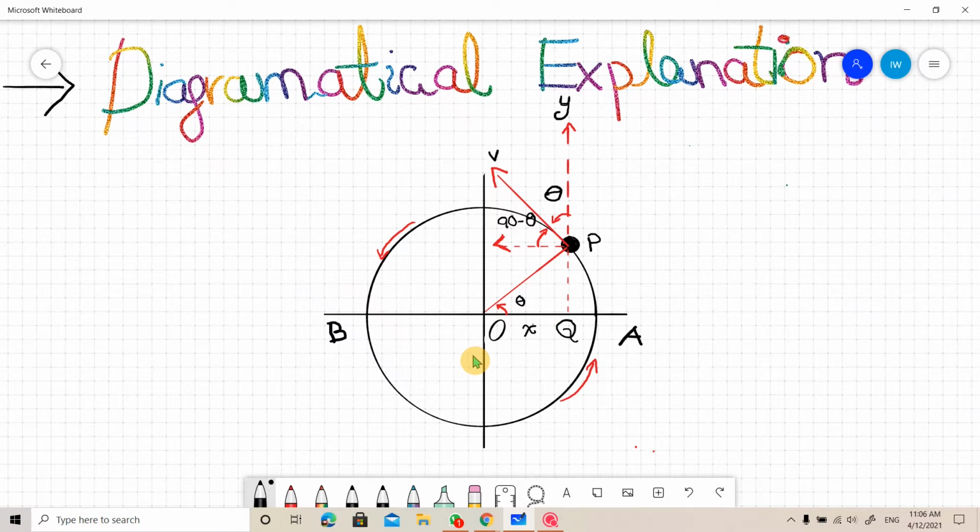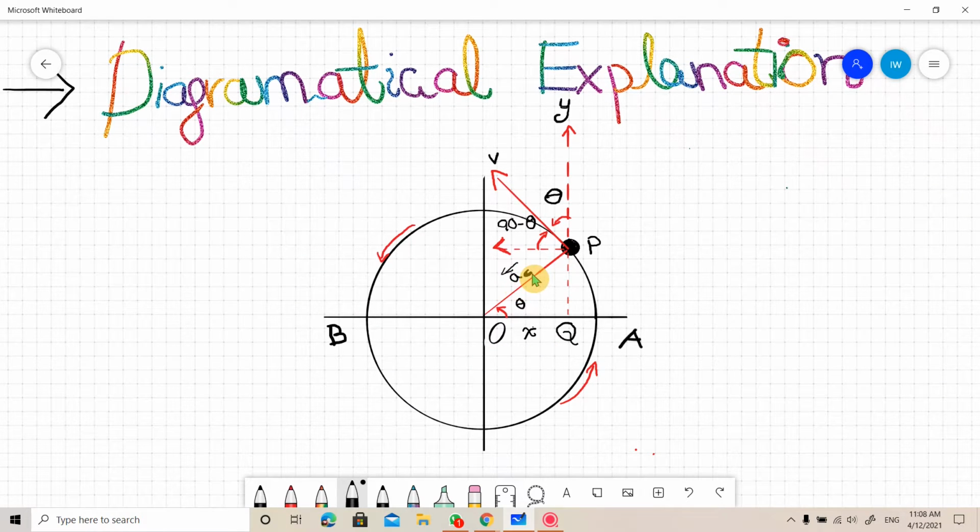Now let AB be the diameter and O the center of the circle. When the particle moves in the circle, its projection Q vibrates along the diameter of the circle about the mean position O. When the body is at point P, its projection Q is at distance x from the mean position. This is the centripetal acceleration of the body. As you know, the body moving in a circle has centripetal acceleration which is directed towards the mean position,